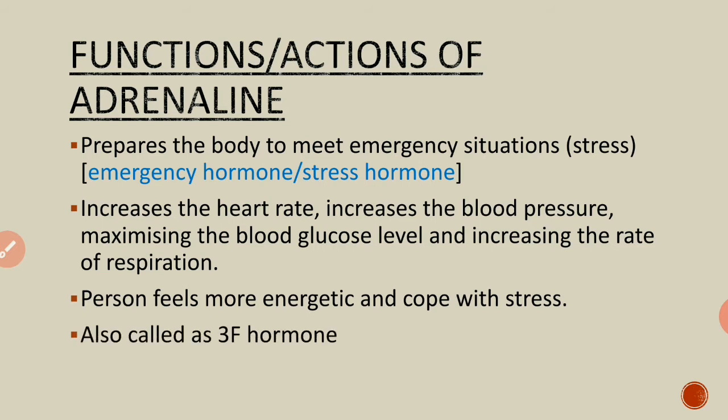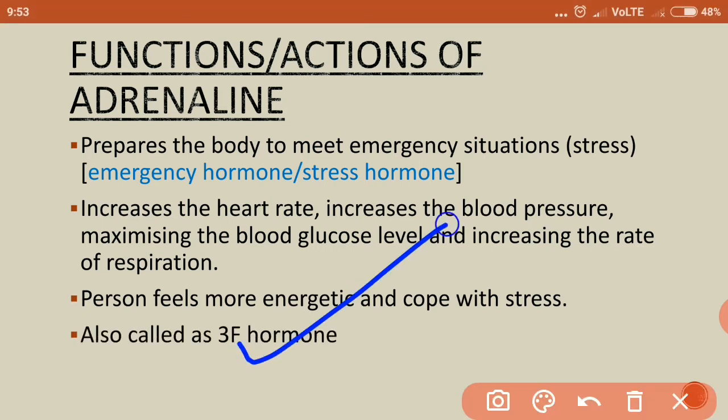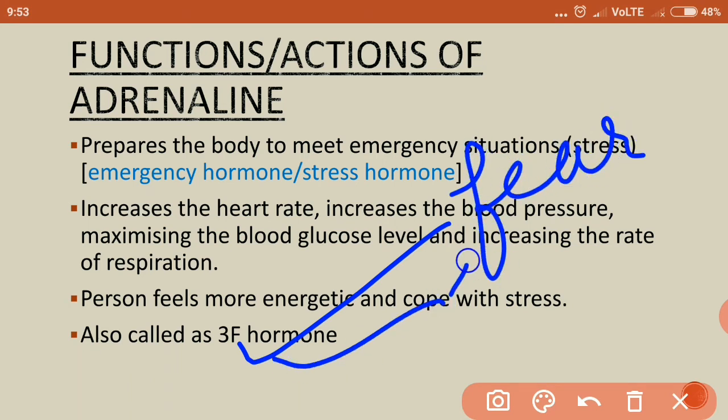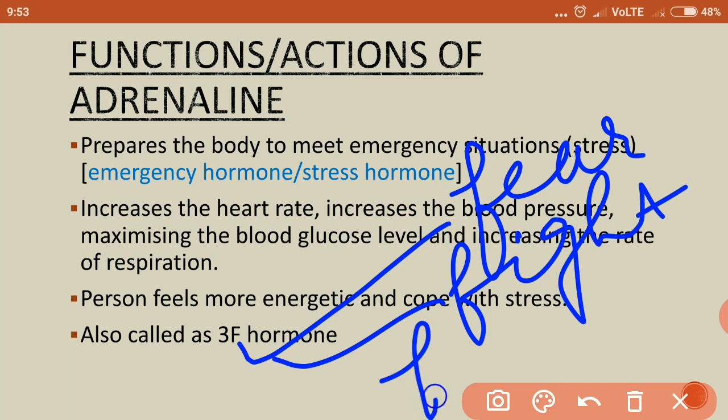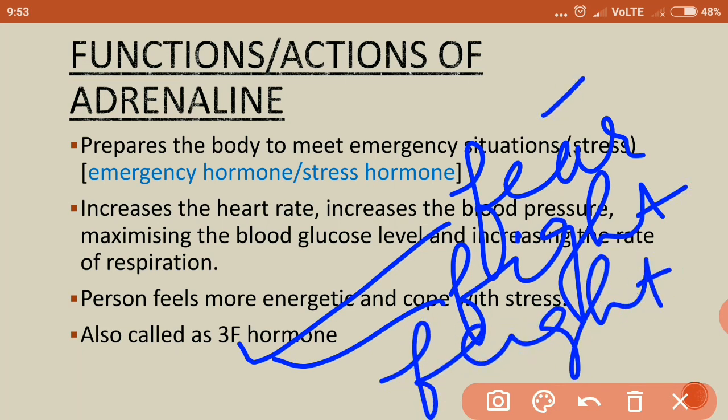This hormone is also called the 3F hormone. 3F is for fear, fight, and flight. It means in these three situations, this hormone is released in your body. When you are in extreme fear, or if you are going to have a big fight with somebody, then adrenaline will increase in your body. This will give you extra energy to fight. And flight means extreme happiness. If there is any condition of extreme happiness in your body, then adrenaline is released to cope with that situation. So this hormone is also called the 3F hormone.